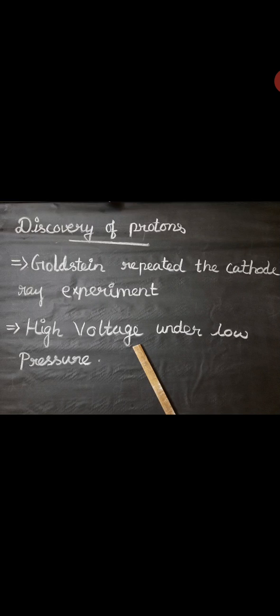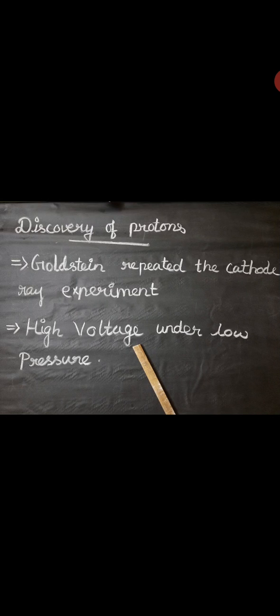Here Goldstein repeated the cathode ray experiment by using a perforated cathode. First he applied high voltage under low pressure. He observed a faint red glow on the wall behind the cathode.